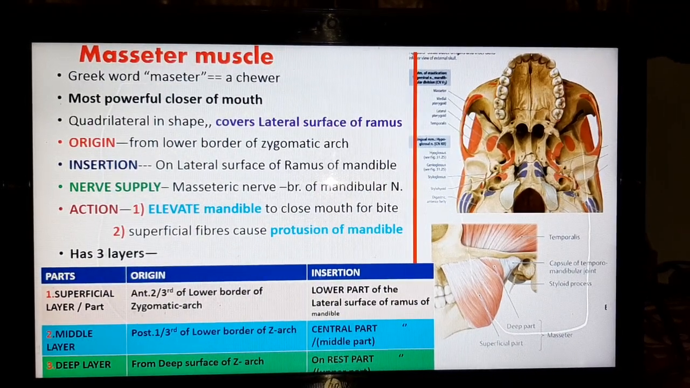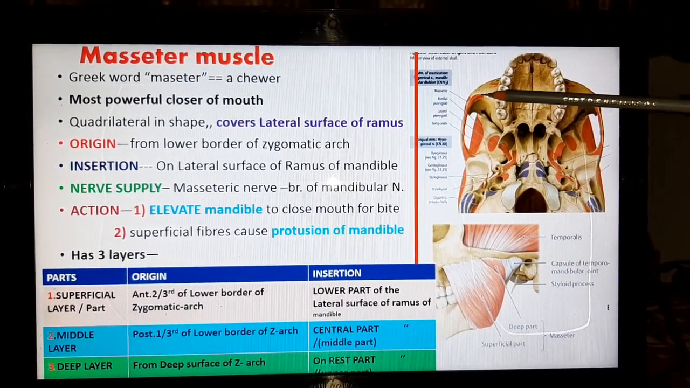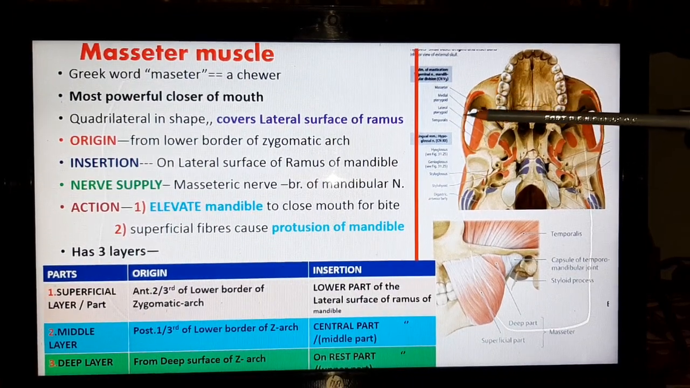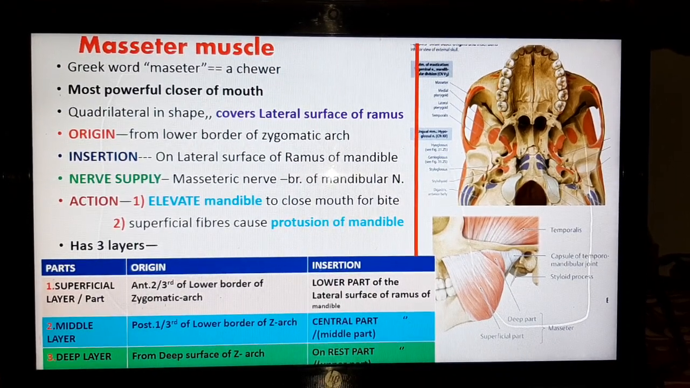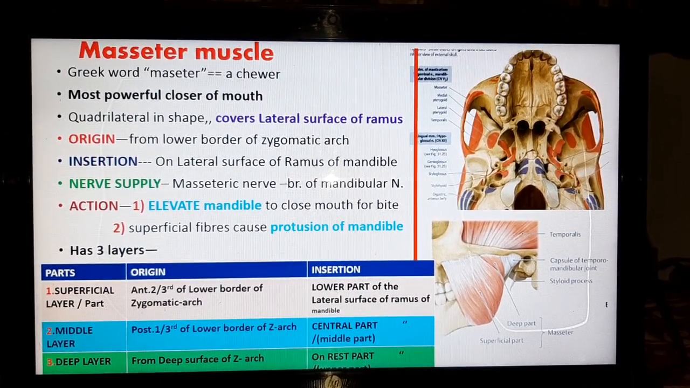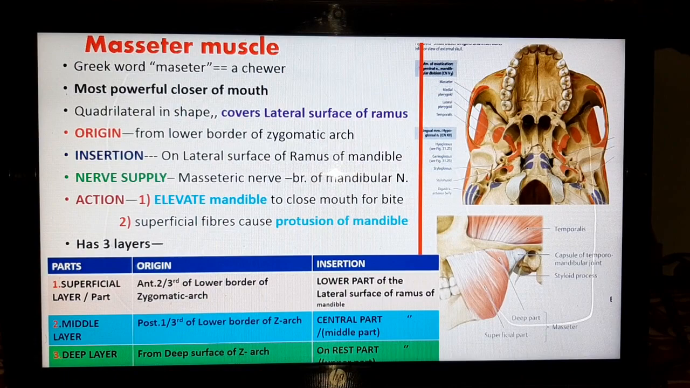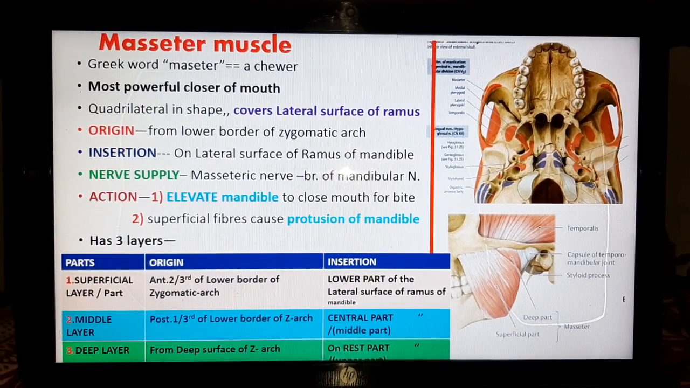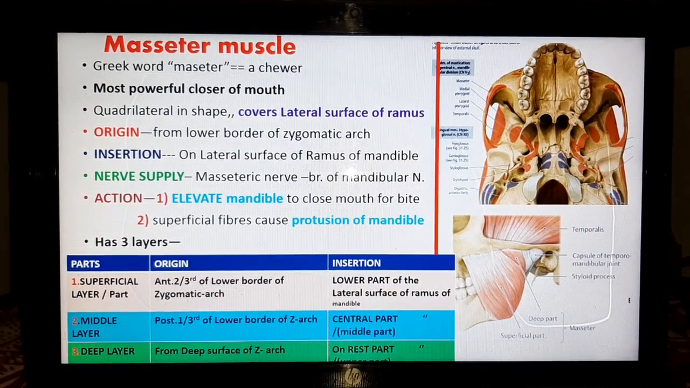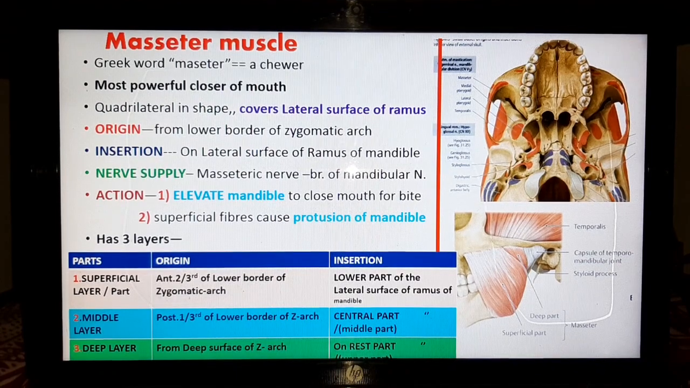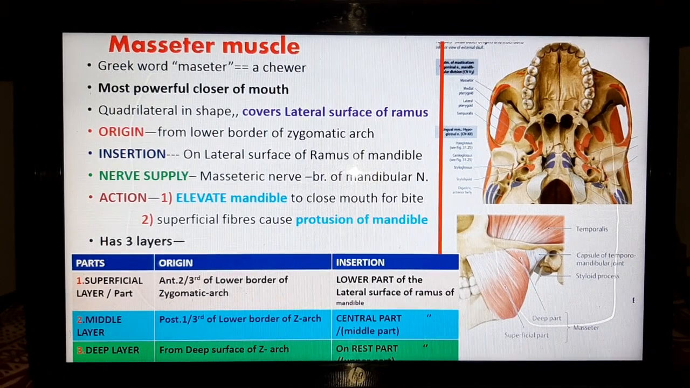In the above atlas you can see a red shadow, which indicates the origin of this muscle. And insertion: it is inserted on the lateral surface of ramus of mandible. Nerve supply comes from the masseteric nerve, which is a branch of mandibular nerve. Its actions are: it elevates the mandible to close the mouth for bite. Second action is that superficial fibers cause protrusion of the mandible. This masseter muscle has three layers of fibers.